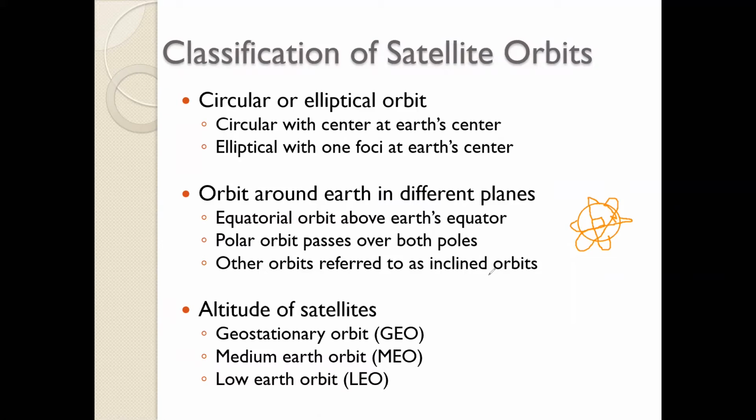A famous inclined orbit is the Molniya orbit. It's a Russian satellite orbit with an inclination of 63.5 degrees, and there is a specific reason why that inclination is set. We will come to know while doing the proof. But any other value of inclination can be used depending upon which particular area of Earth you want to cover.